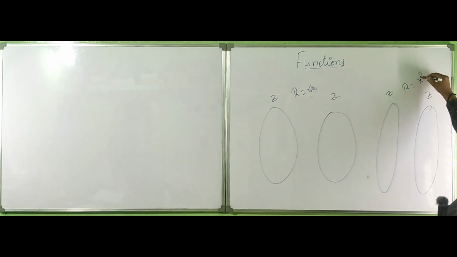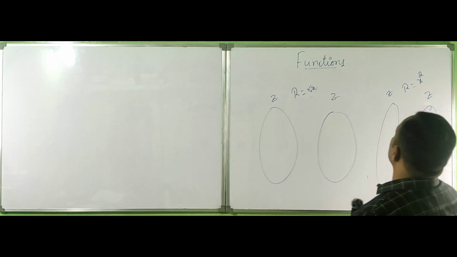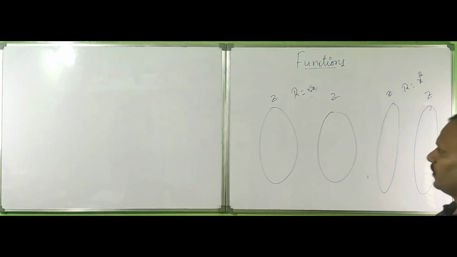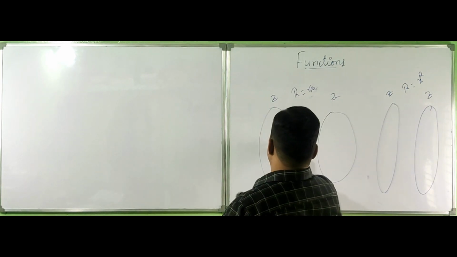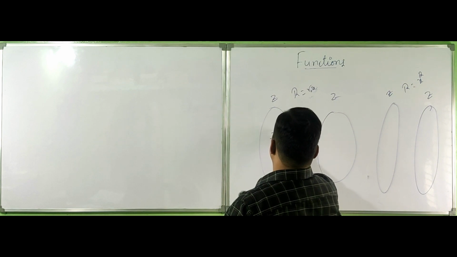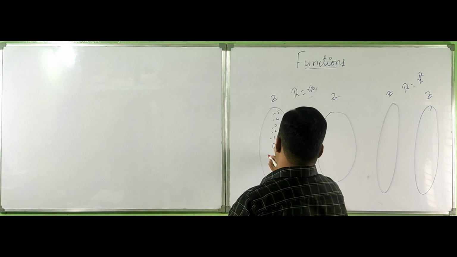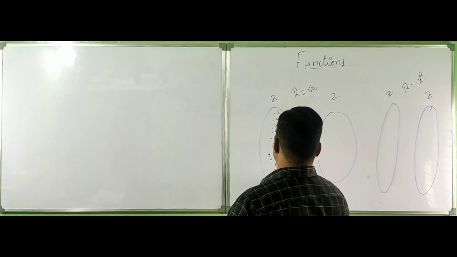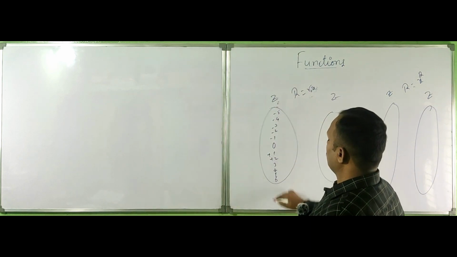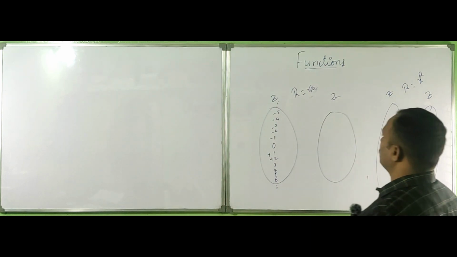Here R is root x, and here it is x square. So in integers, this is 1, 0, minus 1, minus 2, minus 3, minus 4, minus 5, plus 1, plus 2, 3, 4, 5, 6. It is infinite, a continuation.